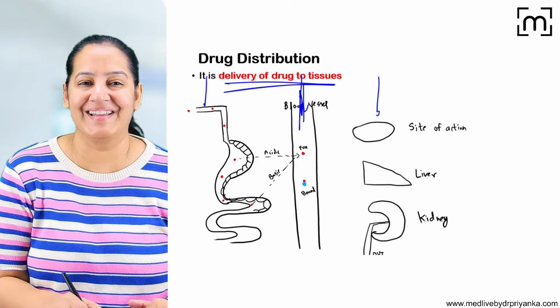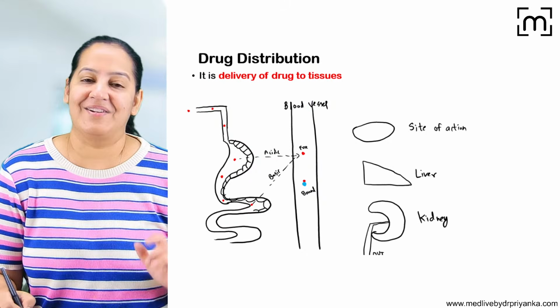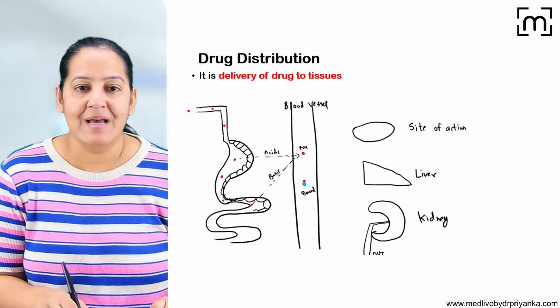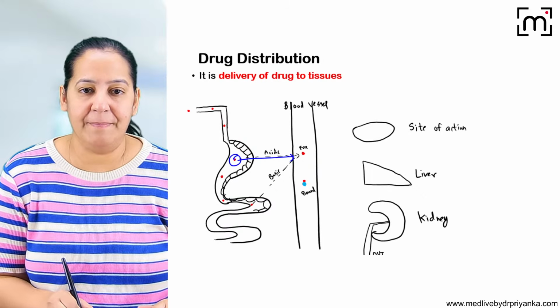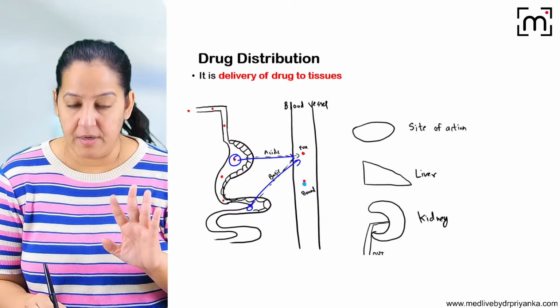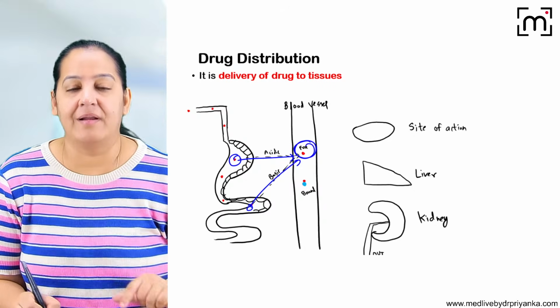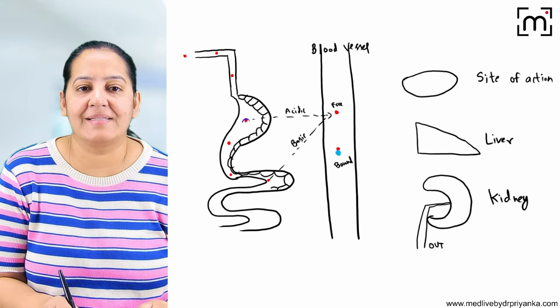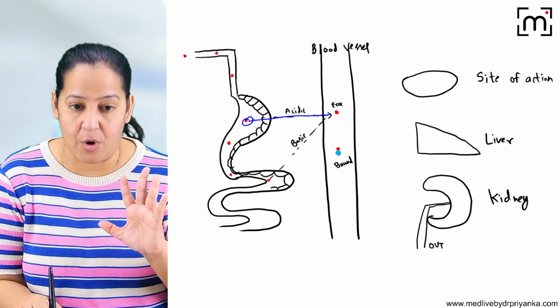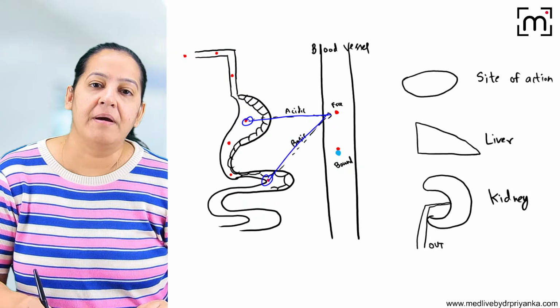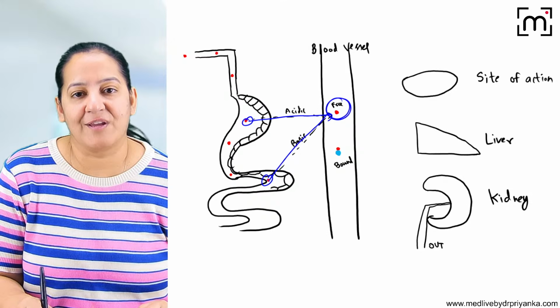So as soon as the drug gets absorbed, the acidic drug is absorbed from acidic medium and the basic drug is absorbed from basic medium. Please understand now. Ultimately, the drug reaches the circulation.